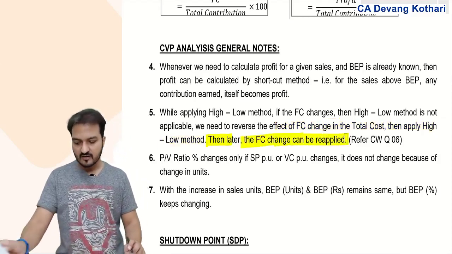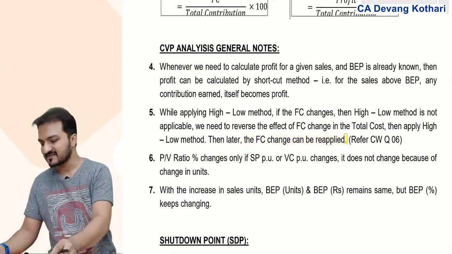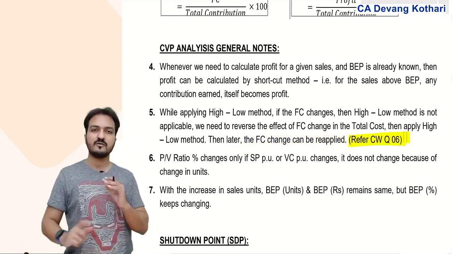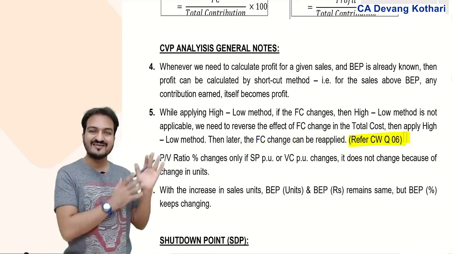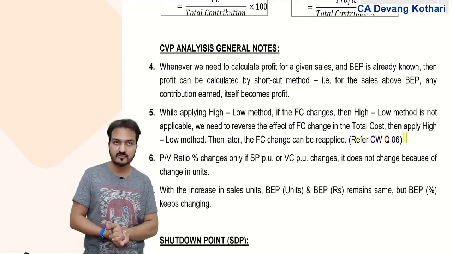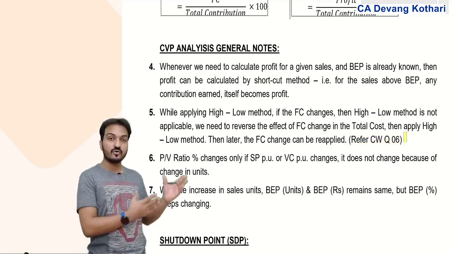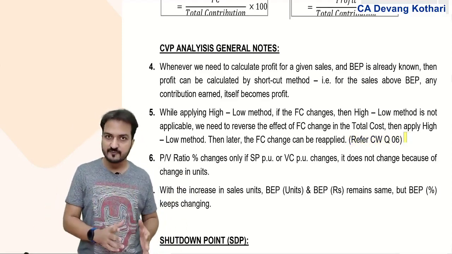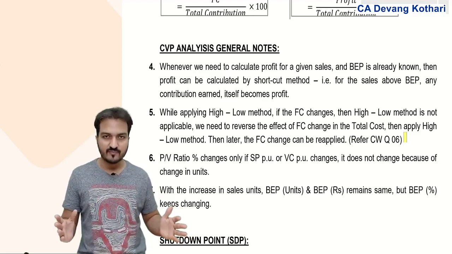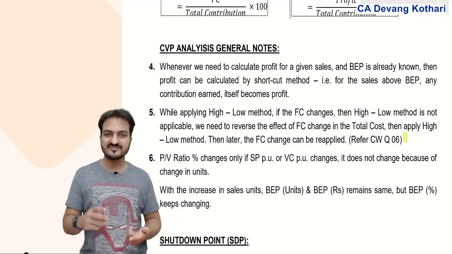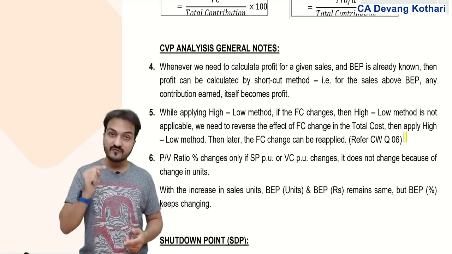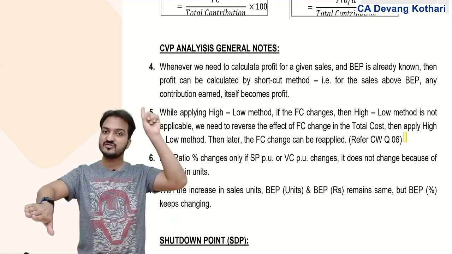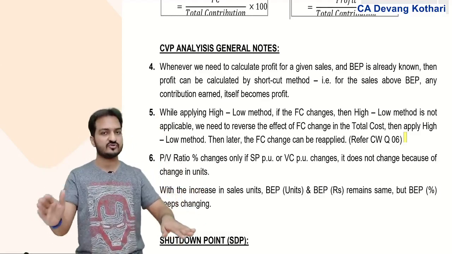We had done that in classwork question number 6. Just reconfirm. Yes, we've done that in classwork question number 6. You can go to your books and refer to that question. This was the rule we had learned there. Right now, just remember that in any question, if the fixed cost is changing, then do not blindly apply the high-low method. First, reverse the change in fixed cost, then apply the high-low method, and after applying it, you have separate variable and fixed cost. That change of fixed cost you now apply only to the fixed cost.